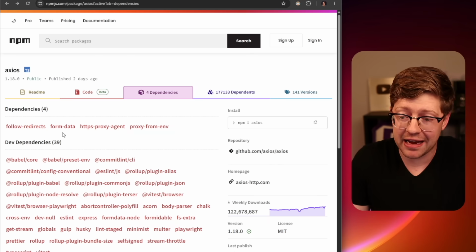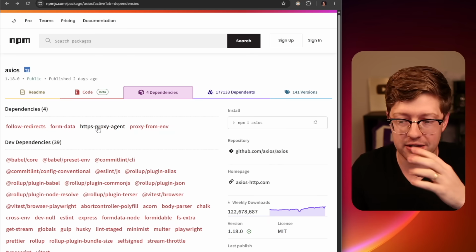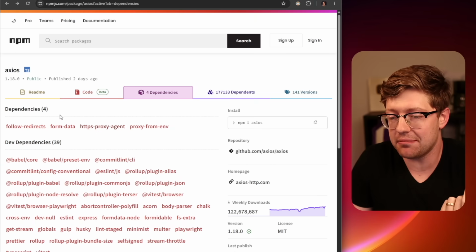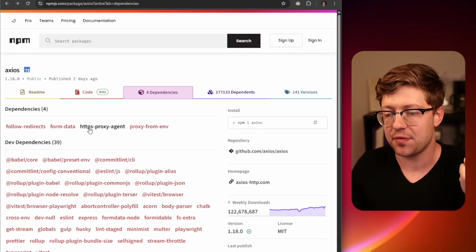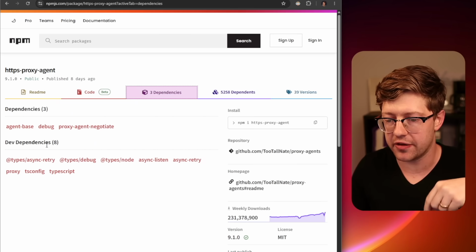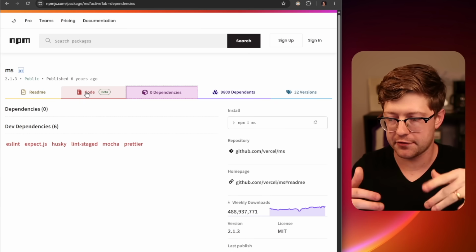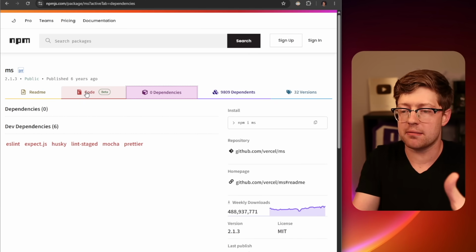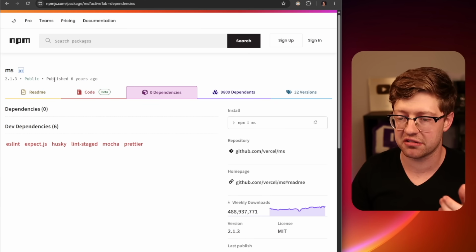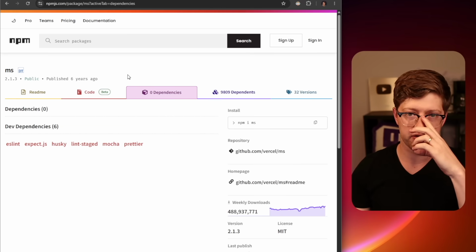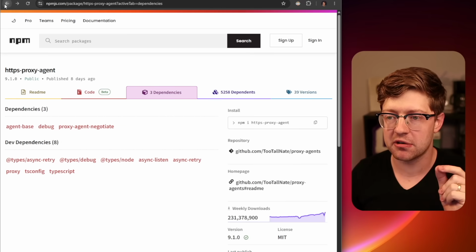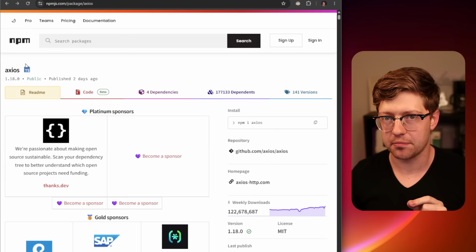But here's the thing, Axios, like any JavaScript package, has some dependencies. So maybe if Axios gets compromised, or one of its dependencies, or one of its dependencies, or one of, okay, we got to the bottom of the tree finally. But if this random package that was published 6 years ago had a malicious post-install script, me running npm install Axios would also get popped. Not a great thing.